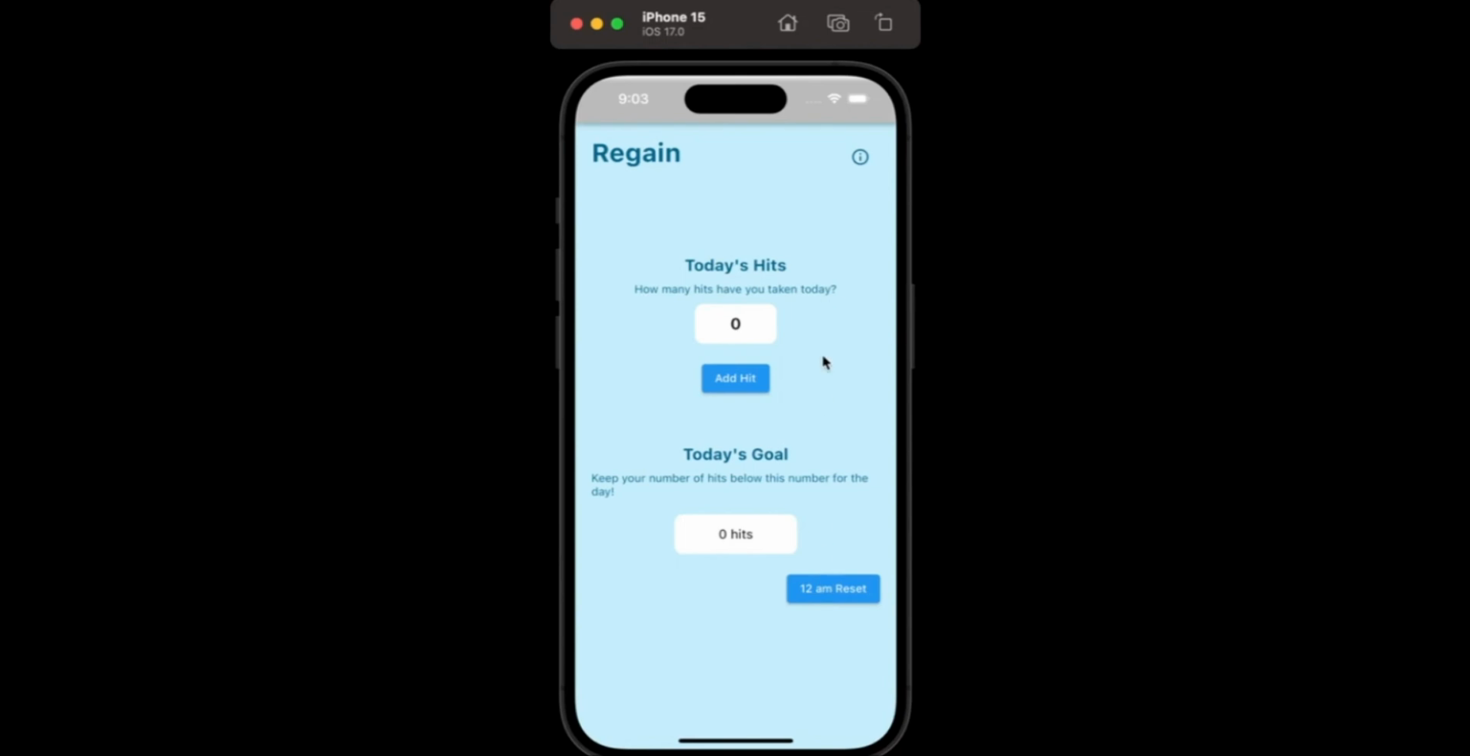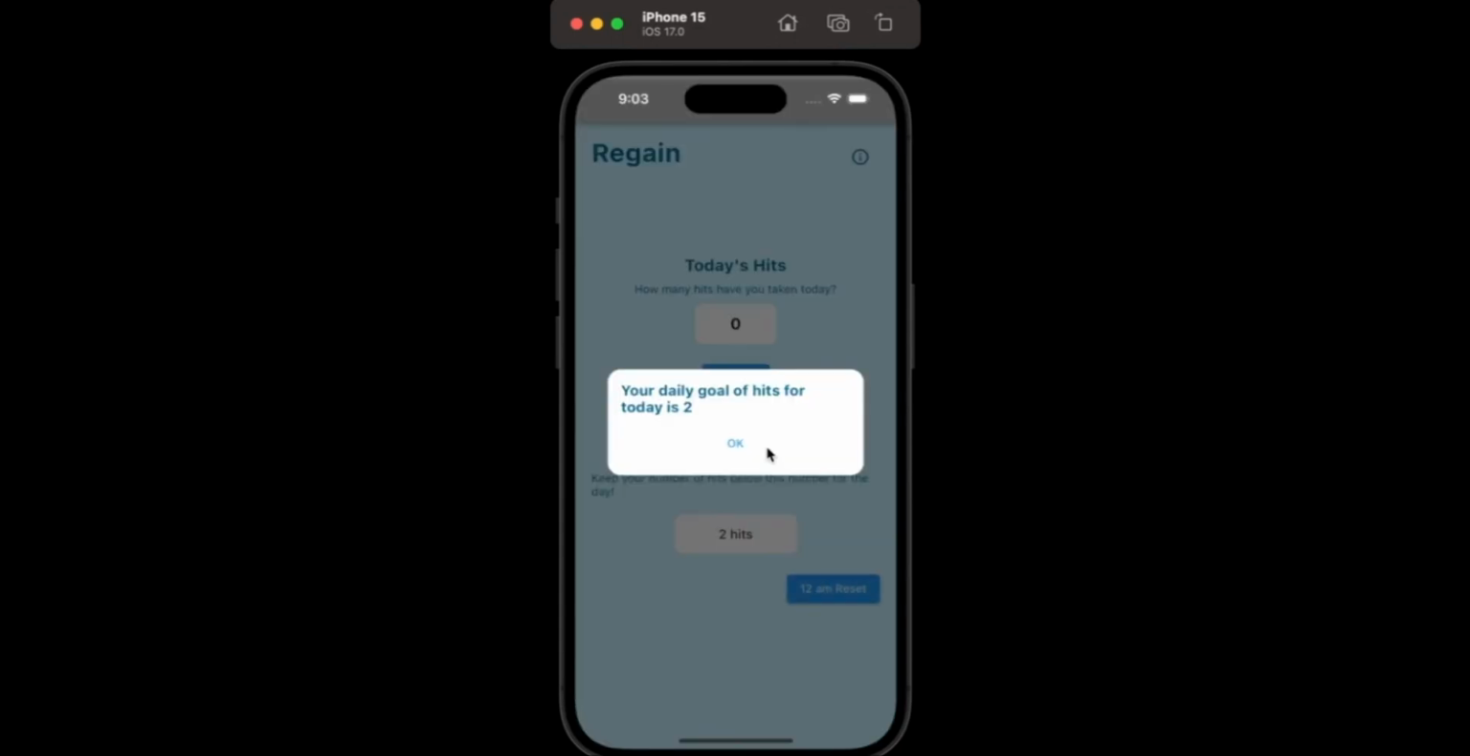This is the hit tracker. So as you can see, we have the Add Hit button, which increments the counter. And just for the purposes of this demo, we do have a 12 a.m. reset button, but in the app, this will reset at 12 a.m. for the user's phone.